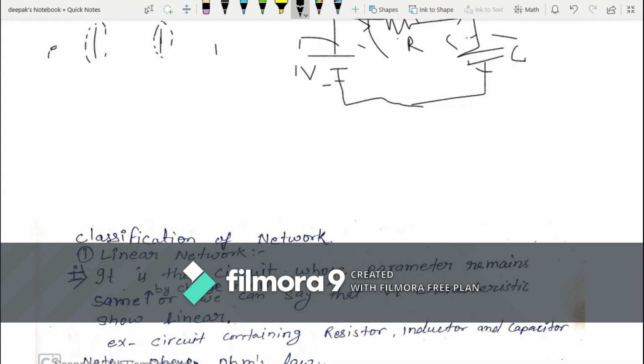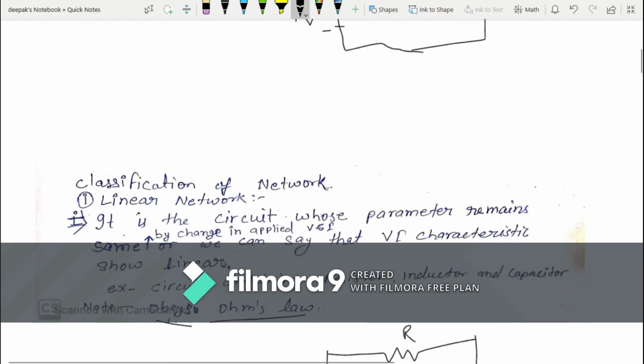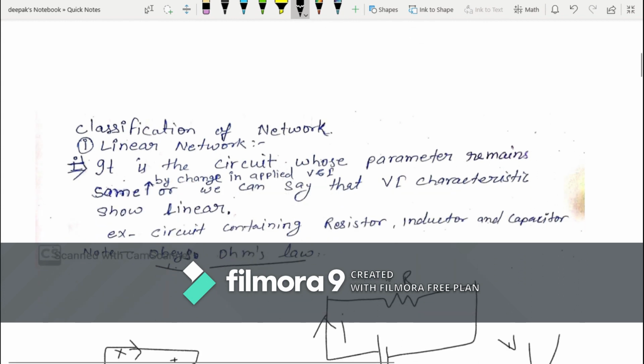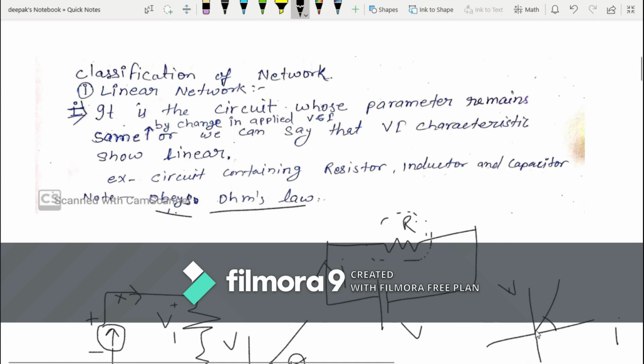First one is linear network. Before knowing about linear network, I will tell you what a linear element is. Here, this is the element, right? And if you apply a voltage source here, then we get a VI characteristic like a straight line. So these types of element are called linear elements, whose VI characteristic shows linear behavior, and we can say that the relation between V and I is always linear.